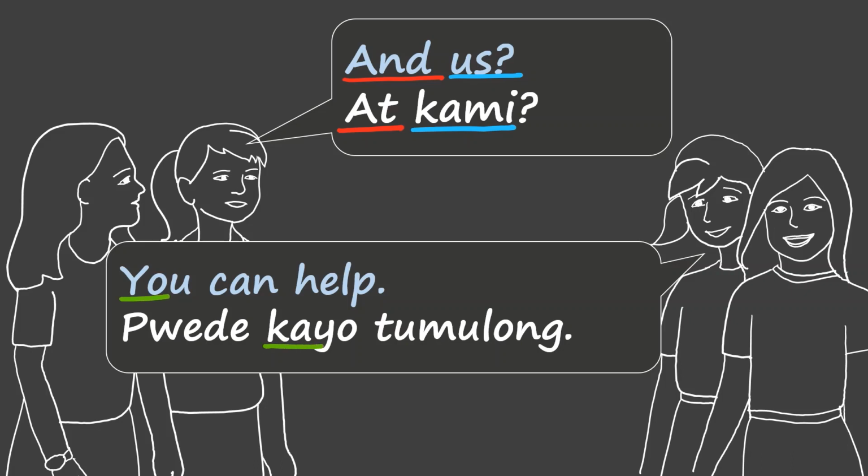You, kayo. Can, pwede. Help, tumulong. Note that when Jen said kayo, it excludes her and Jane. Kayo only refers to Anna and Abby.